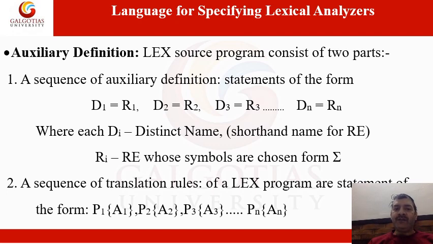So in a sequence of translation rules, we have a pattern associated with an action. Action is what? If the incoming set of characters matches the pattern, then the action is a piece of code that is to be executed, and it will tell what kind of token it was. So this is the LEX source program that consists of two things. The first one is a sequence of auxiliary definitions, and the next one is a sequence of translation rules.